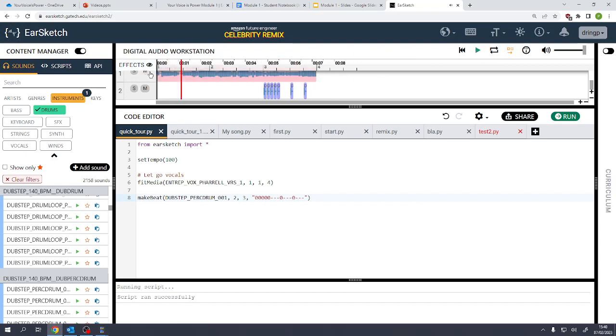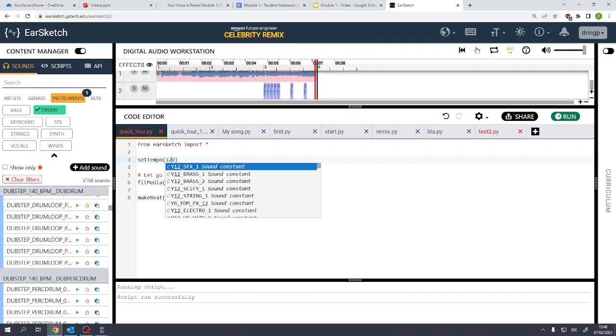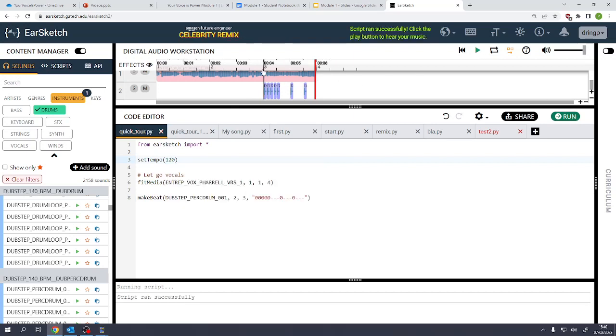If we put the vocals in as well, it'll play that at the same time. And the beauty is it will all be synced, so this will be in time with your music, even if you speed it up or slow it down. Let's run it again, and it should play the same thing a bit faster. And then you can combine this with something else.